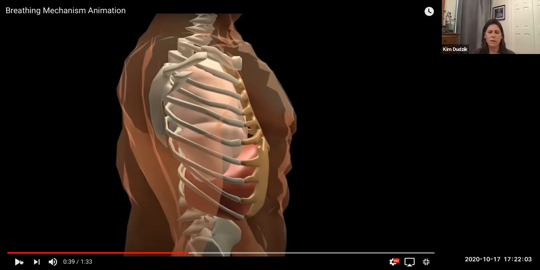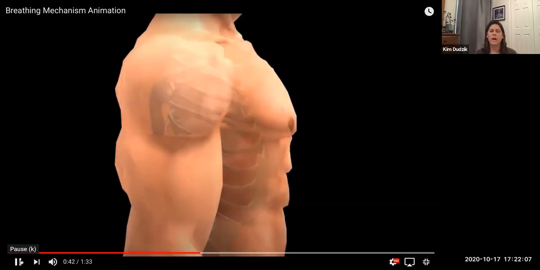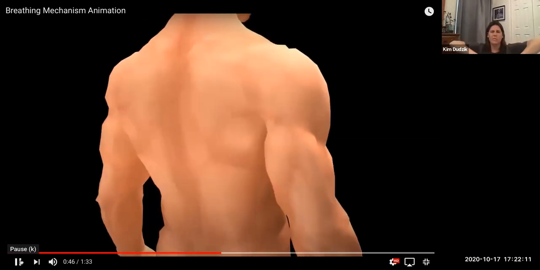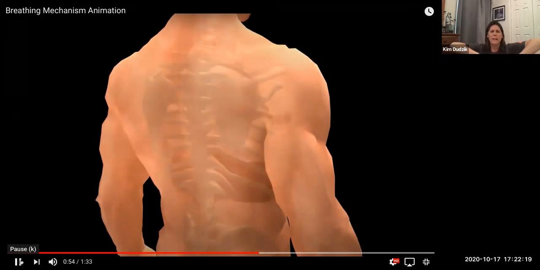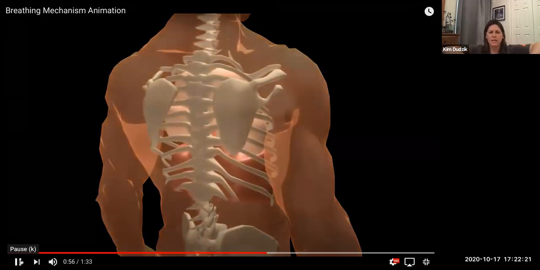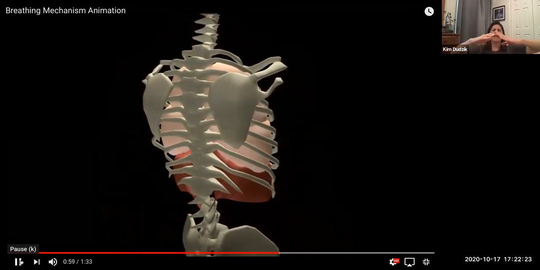So it's also very important for you to remember that when you contract your diaphragm, that means it's pulling downward. Remember, muscle can only pull, and that's the same as your diaphragm. So it's pulling downward. Okay. And then when it's moving upward, it's because you're relaxing it.